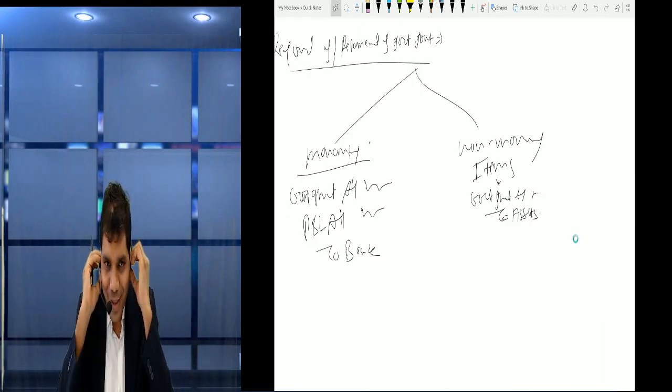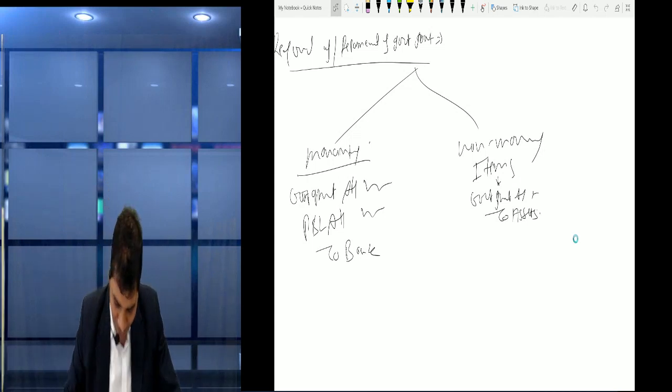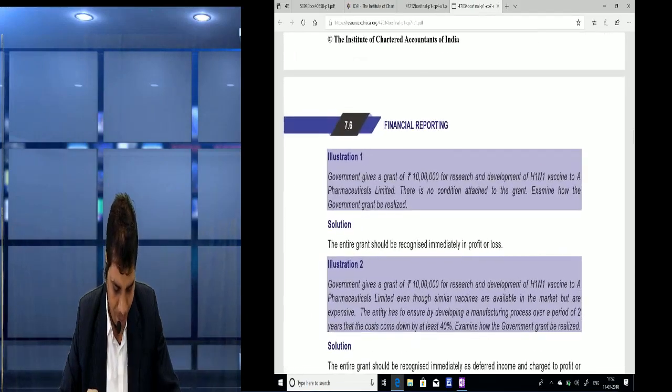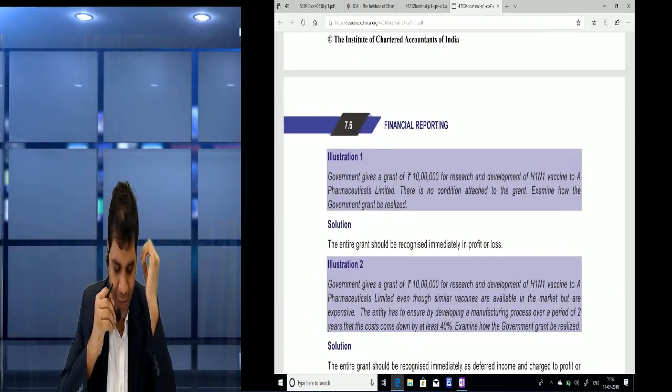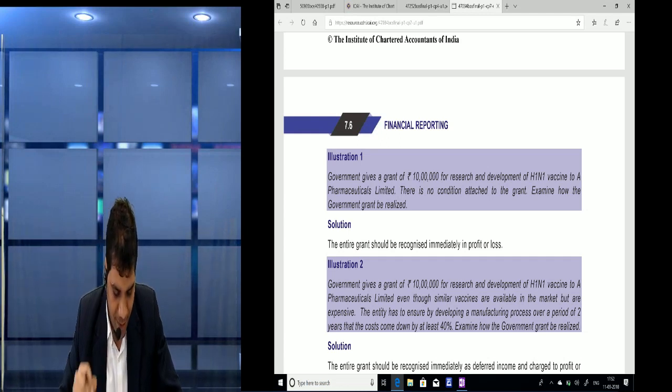Now friends, before moving on, let me do some sums on this basis, because they are given in your module. So open your module. They have given some questions on it. First illustration: Government gives a grant of 10 lakh for research and development of an H1N1 vaccine to A Pharmaceutical Limited. There is no condition attached to the grant. Examine how the government grant should be recognized.